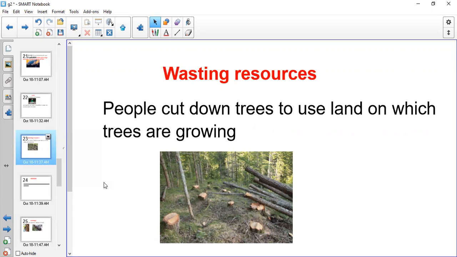Because trees take in the bad air, which is CO2, the carbon dioxide, and they give us the good air, which is the oxygen. So if you keep cutting trees, by the end we will not have trees and we will not have plants that take the bad air and give us the good air.